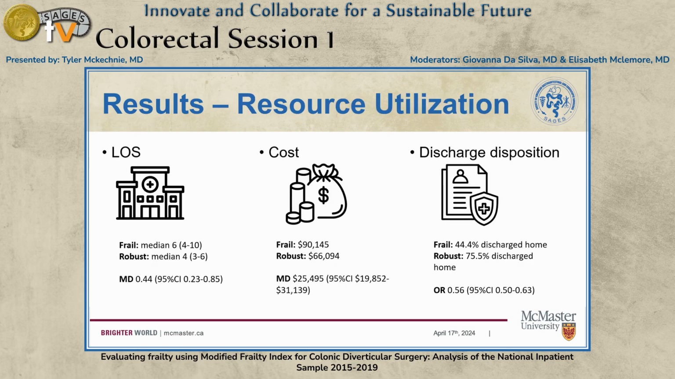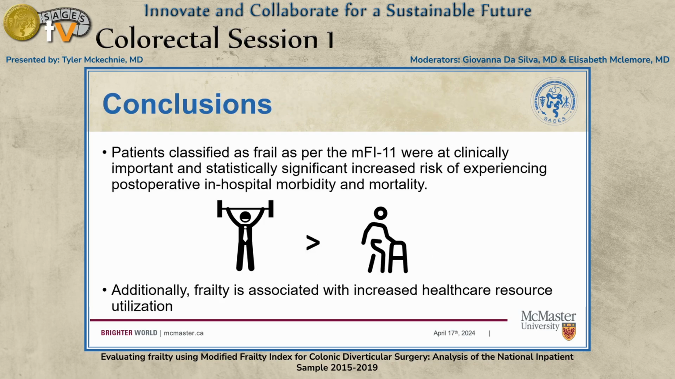In terms of healthcare resource utilization, patients that were identified as frail had a half a day longer postoperative stay in hospital, had approximately $25,000 more spent on their inpatient care, and were half as likely to be discharged home as compared to patients in the robust group. All in all, we believe that this large population-level retrospective cohort study demonstrates fairly convincing evidence that patients identified as frail as per the MFI are at increased risk of postoperative morbidity and mortality that is both clinically and statistically significant. Frailty is also associated with increased healthcare resource utilization.